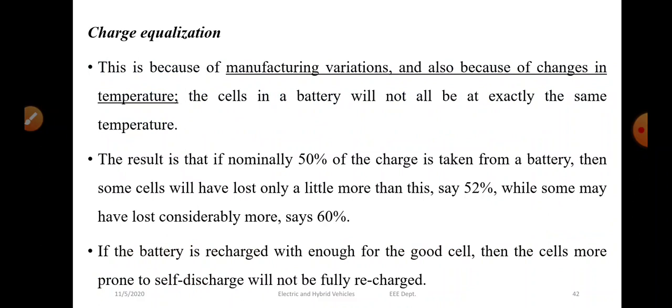For example, if we take 50% of the charge from the battery, then some cells will lose 52%, and some other cells will lose more than that, about 60%. So if the battery is recharged with enough for the good cell, then the cells more prone to self discharge will not be fully recharged. That's the main issue in battery charging.